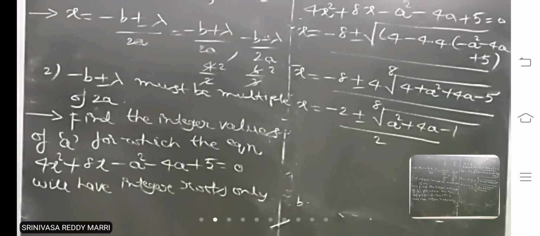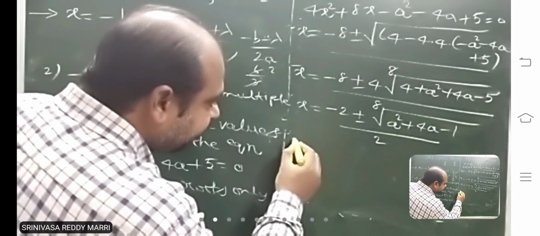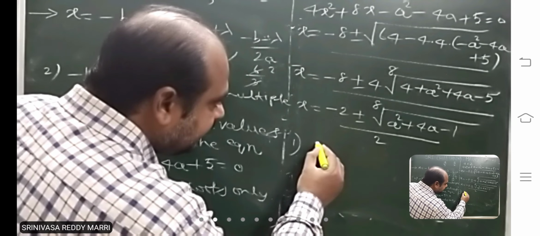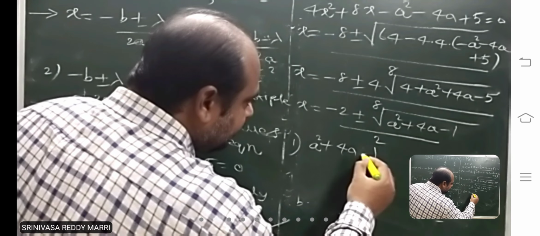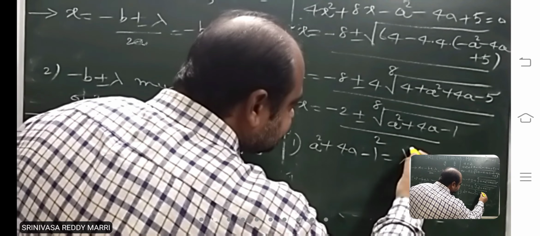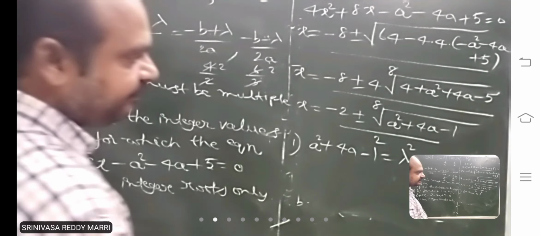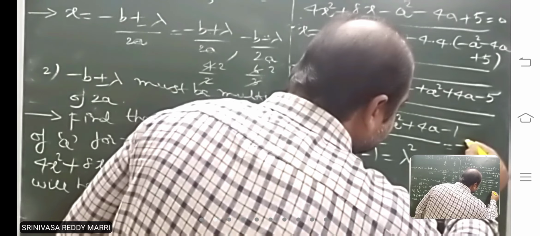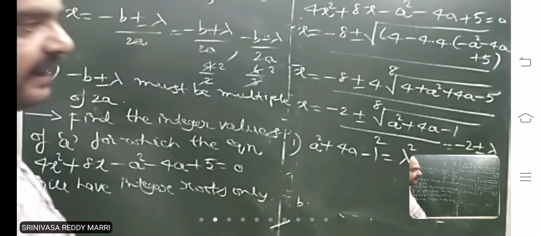Now look, for x to be an integer, the first condition is that you take a square plus 4a minus 1 as lambda square. That means the roots you will get as minus 2 plus or minus lambda by 2.